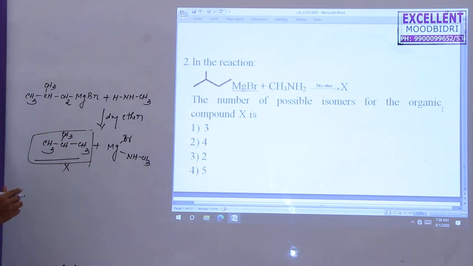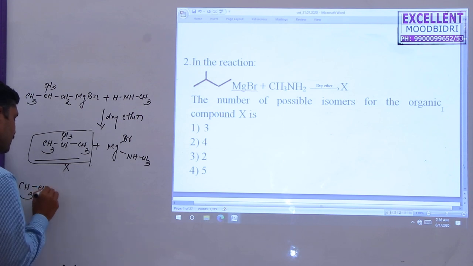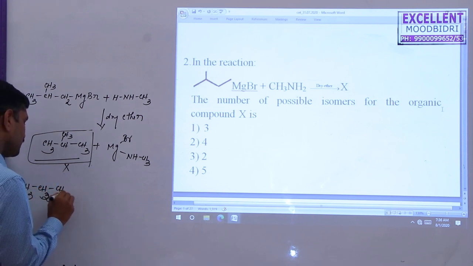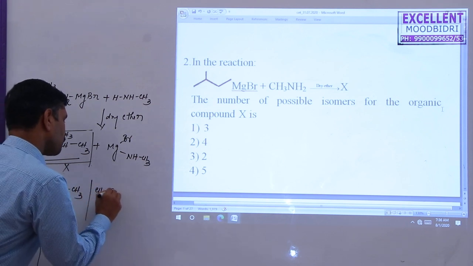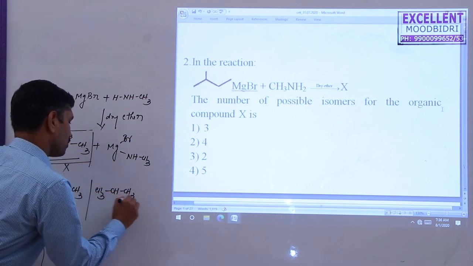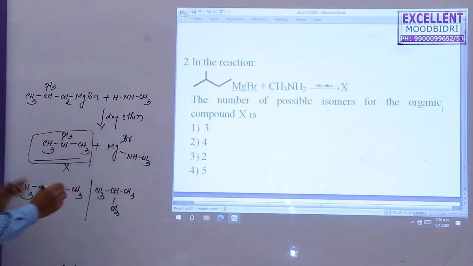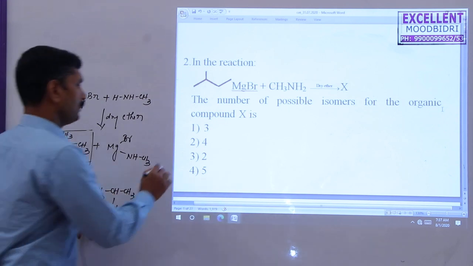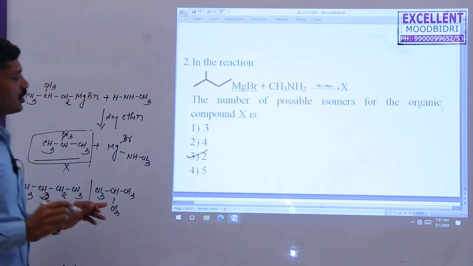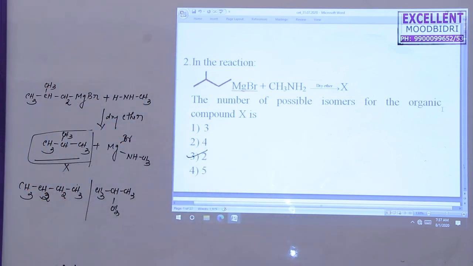Two isomers are possible: butane, CH3CH2CH2CH3, and isobutane. Butane and isobutane exhibit chain isomerism. Here the carbon atoms are arranged in a straight chain, and here in a branched chain. That's why two isomers are possible. So the second option is correct.